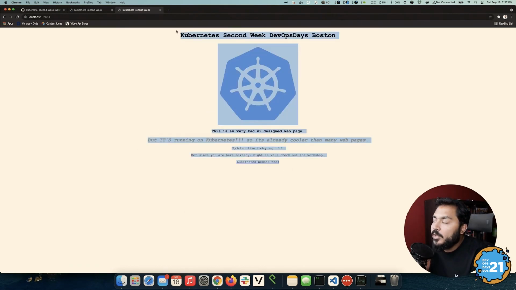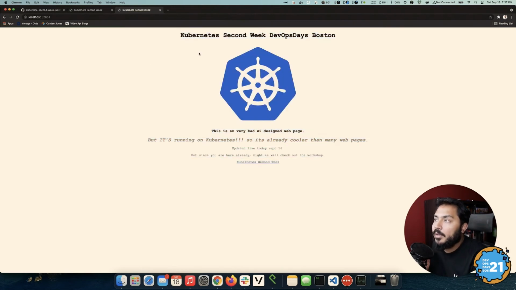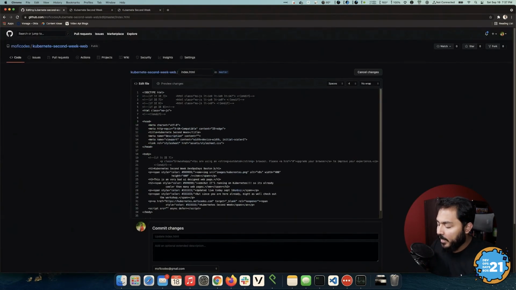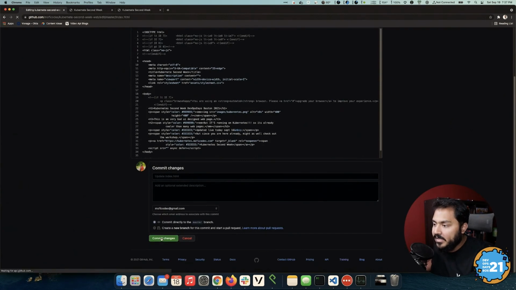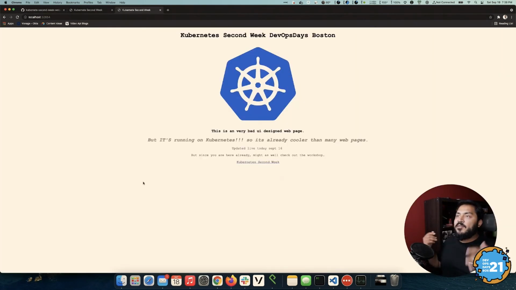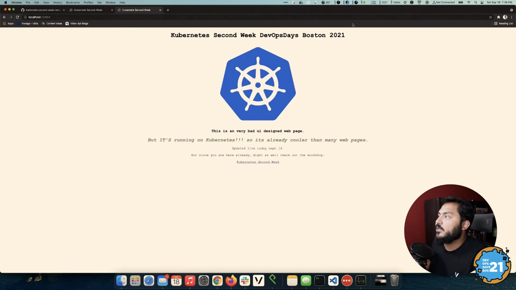Now, this is different than what the init container was doing, but the cool thing we can do here, let's just say we want to update something on this page. So again, this is Boston, but it's also the 2021 version of it. So I'll make that change. The moment I commit this change, I'll come back here. Again, every 15 seconds, the pull happens. So I don't know if it happened yet, but let's just wait about 5 or 6 more seconds. And if I refresh, you can see that my updates are now live on the website.